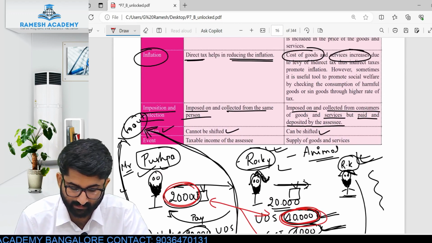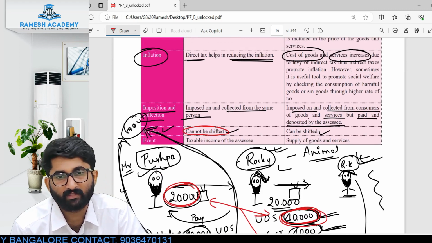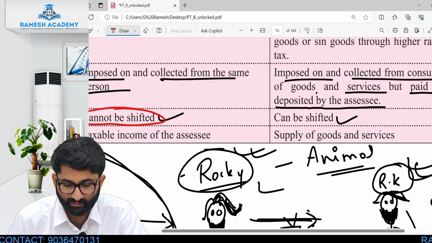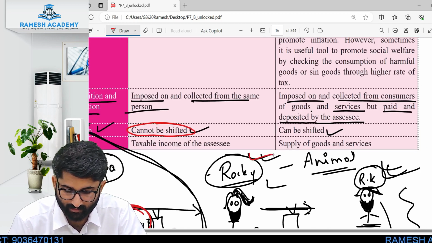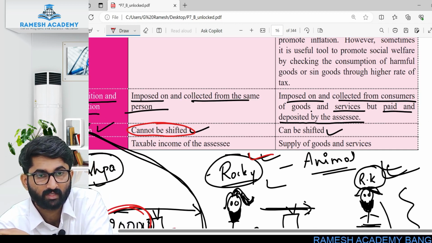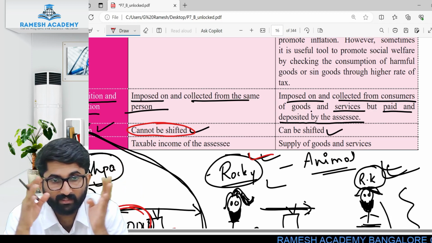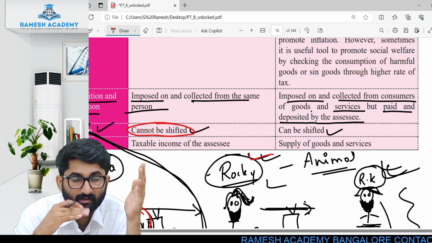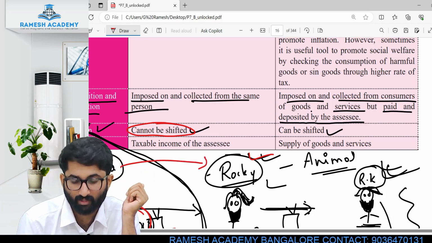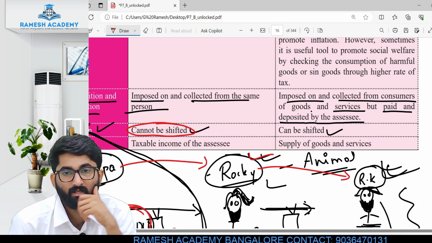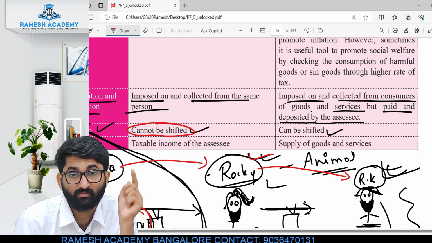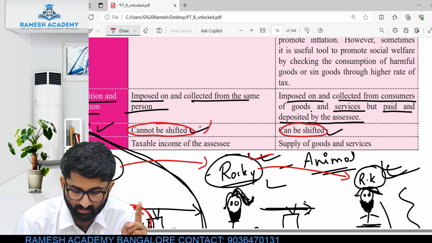See, this is nothing but direct tax. In case of direct tax, you cannot shift the burden. But in case of indirect tax, you can shift the burden. What has Rocky Bhai done now? Rocky Bhai shifted his burden to Ranbir Kapoor. Pushpa shifted his burden to Rocky Bhai. Rocky Bhai shifted the burden to Ranbir Kapoor. So the burden can be shifted in case of indirect tax. You can shift it, but here you cannot shift.